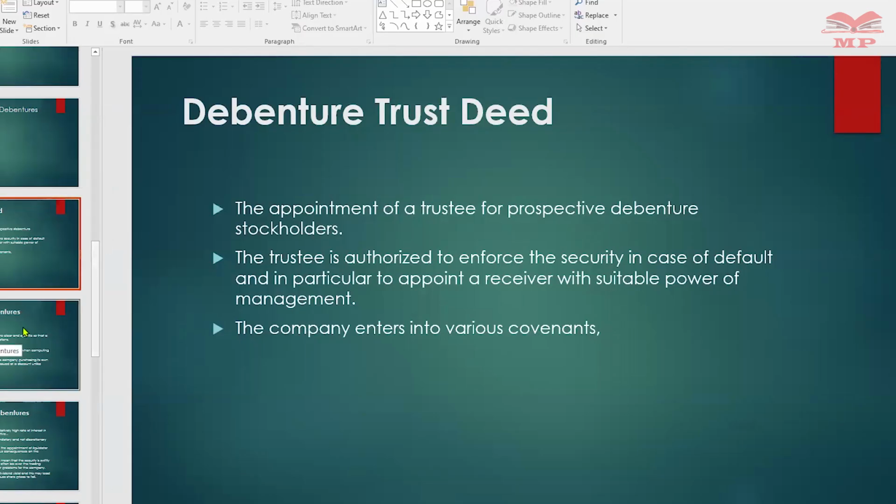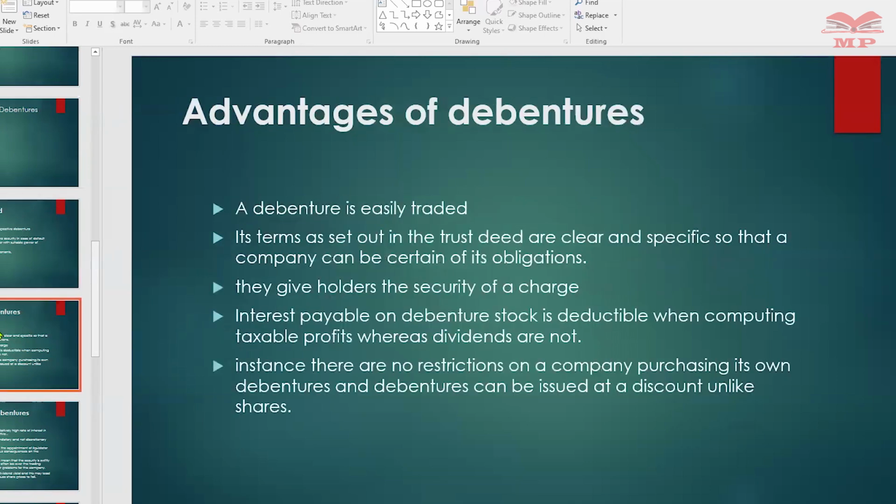So what are the advantages of a debenture? It's easily traded. We have said the company can purchase it, and you can transfer it if it's a bearer debenture. It is not strict as to how it is transferred from one person to the next.